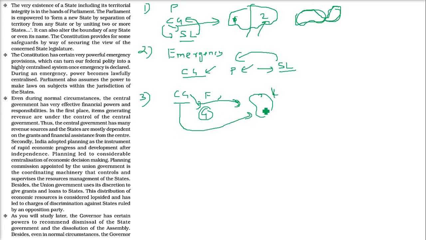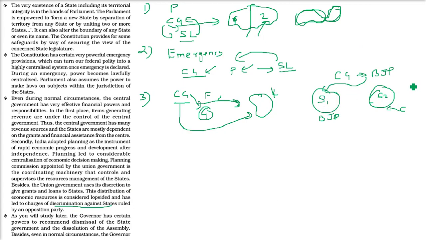So what we have seen here is, say the central government is of the BJP. I am just giving an example. Now there is state 1 and there is state 2. State 1 is governed by the BJP, and here Congress is governing. So there is always some discrimination against the states. That means the BJP may give the loan or money to the BJP-ruled state, but they will not give it to the Congress-ruled state. And whenever there is an opposition party, we have seen this happening.